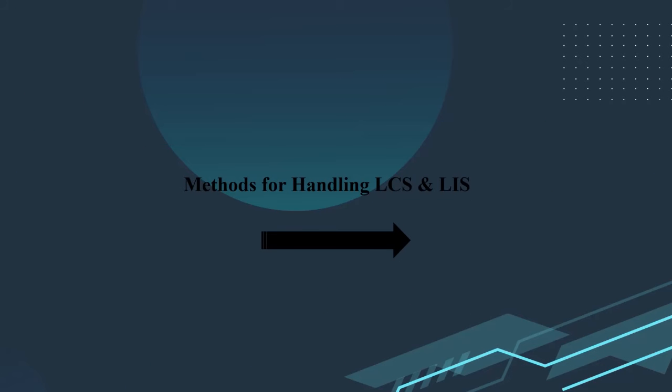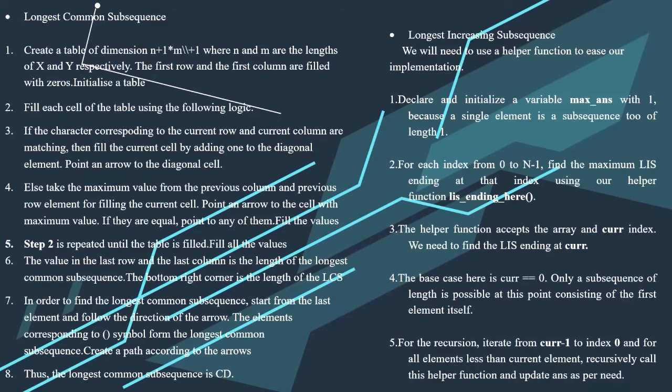Methods for handling LCS and LIS. Longest common subsequence. Create a table of dimension n plus 1, m plus 1, where n and m are the lengths of x and y respectively. The first row and the first column are filled with zeros. Initialize the table.